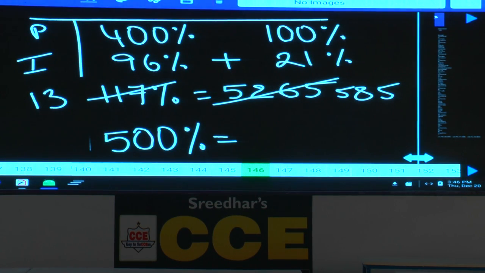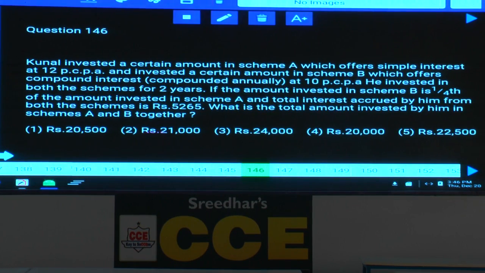Meaning, 13% is equal to 585. Left hand side number 13%, is 13 a multiple of 9? At least a multiple of 3? But right hand side you have 585. 585 is a multiple of 9. That means in the multiplication process we have a multiple of 9. So the answer also should be a multiple of 9. First option cannot be your answer. Last option is the final answer. 22,500.